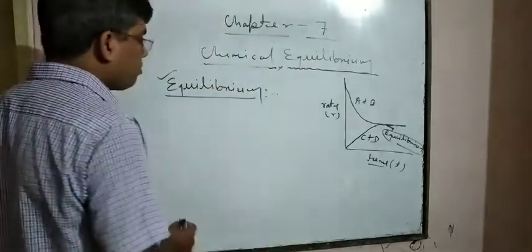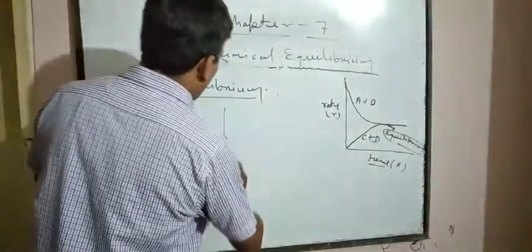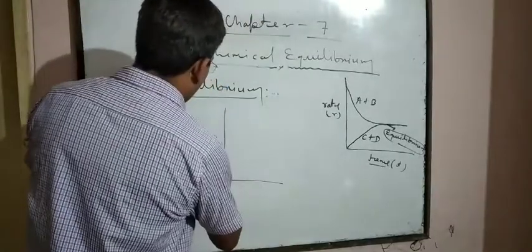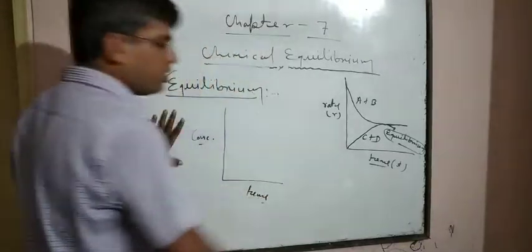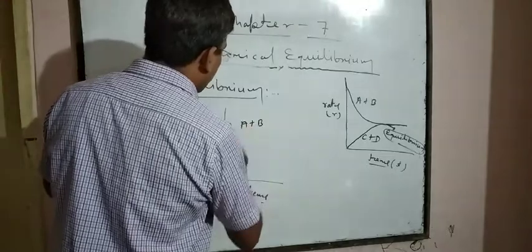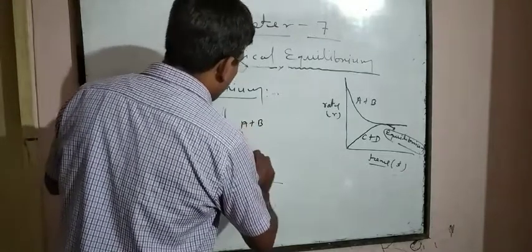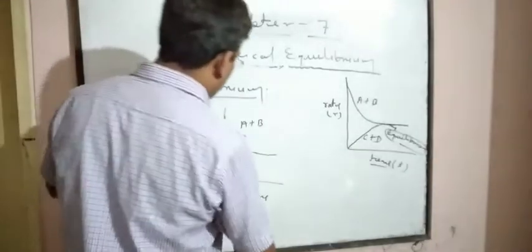Now, one more graph with respect to concentration. Concentration with respect to time. Initially, the concentration of reactant is high, and after a particular instant it becomes constant.